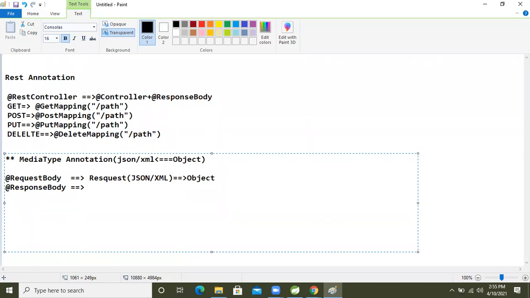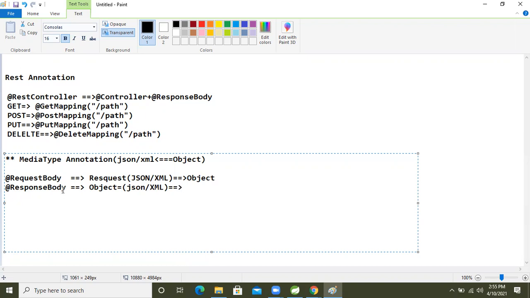Okay, auto applied annotation. So this annotation, what will it do? It will convert our object into what? JSON or XML, right? This annotation will convert our Java object into JSON or XML.